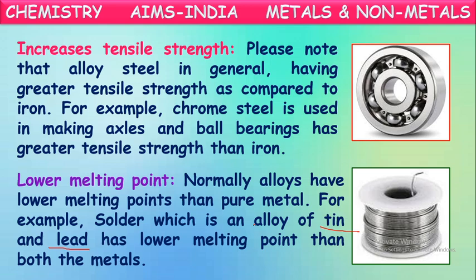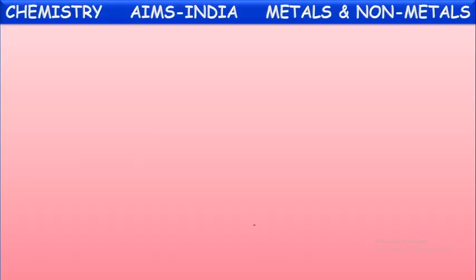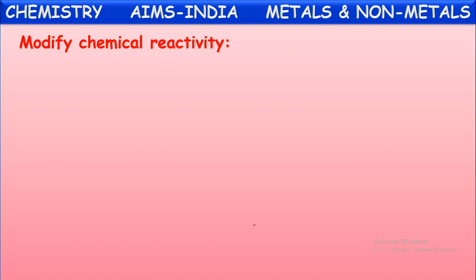So this we can say are different uses or advantages of making metals into alloys. One more here, modify the chemical reactivity. Yes, to modify the chemical reactivity also, some metals are alloyed.